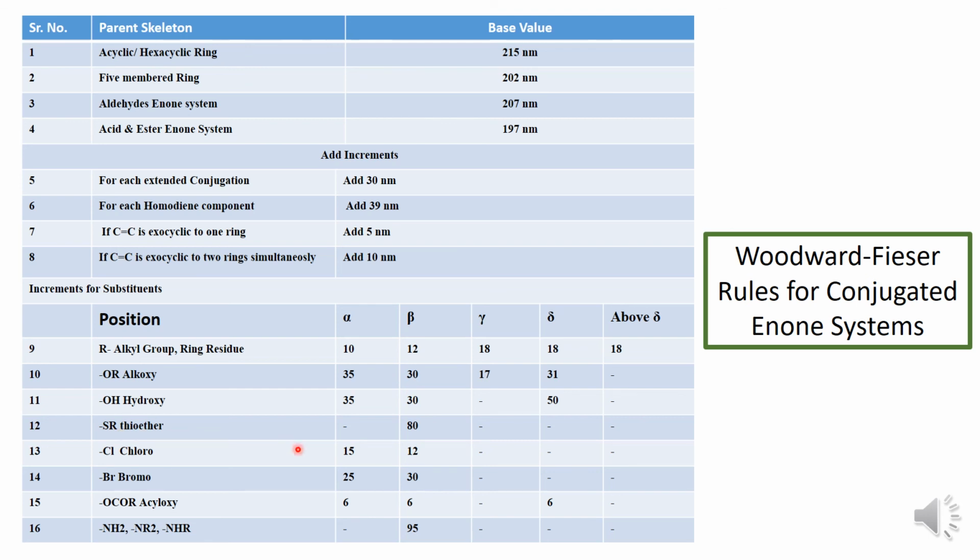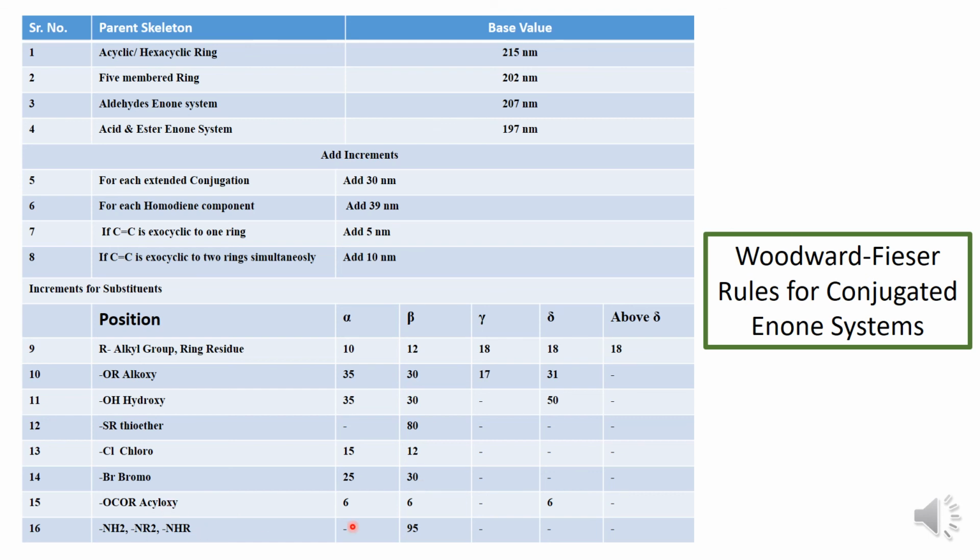If the thioether group is present only at the beta position, then and only then you have to add 80 nanometer. So for alpha, gamma, delta or above delta, there is no addition. If the thioether is present at the alpha position, then you have to add 0, that is there is no addition. If it is present at beta, then and only then you have to add 80 nanometer. Then for chloro, alpha 15 nanometer, for beta 12, gamma, delta and above delta there is no addition. Bromo, that is 25 for alpha. If it is present at the beta, add 30 nanometer.